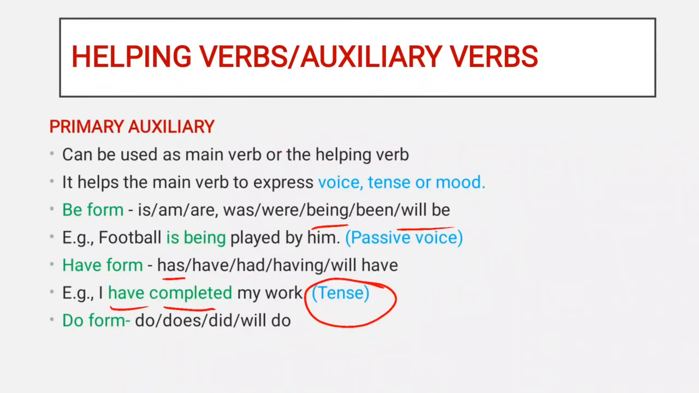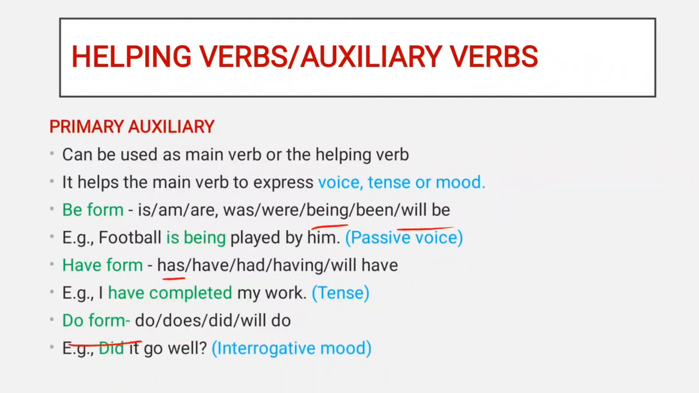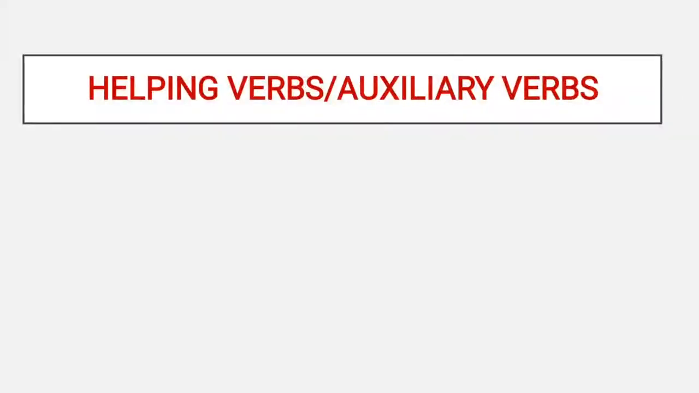And the last category of primary auxiliary includes do form of verbs, which include words like do, does, did, will do. And here in the example, you can notice that the auxiliary did is expressing the interrogative mood of the verb go. Now, let's talk about modal auxiliary verbs.